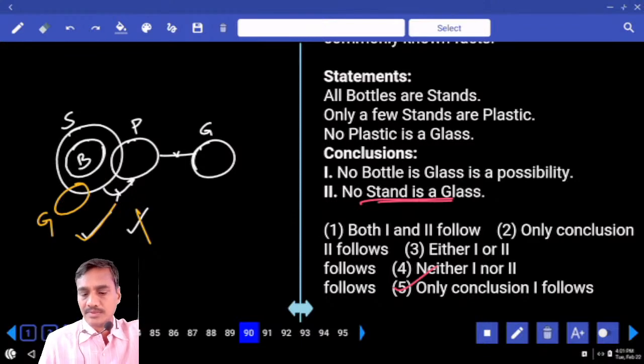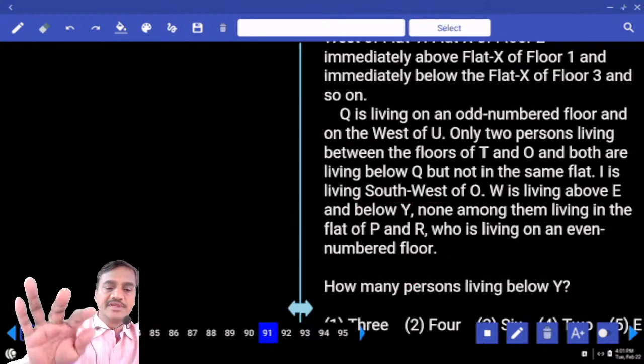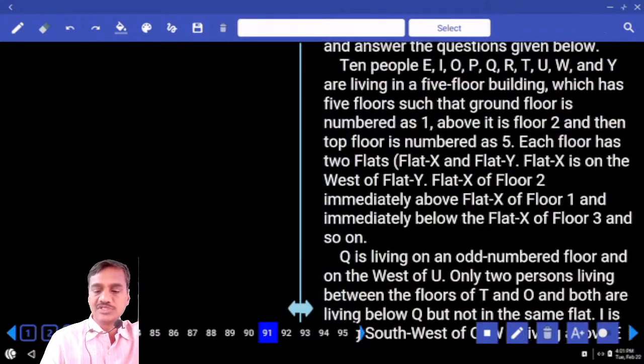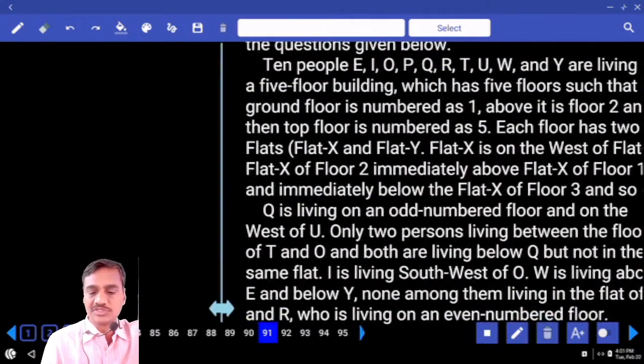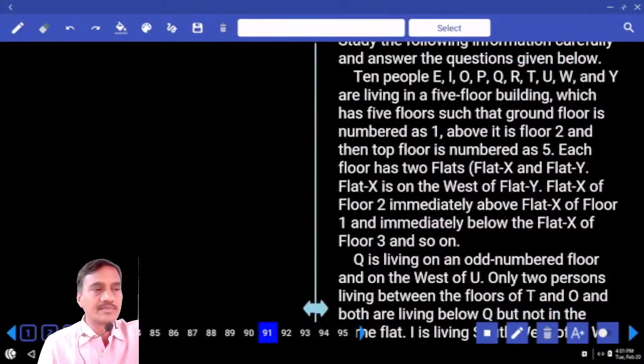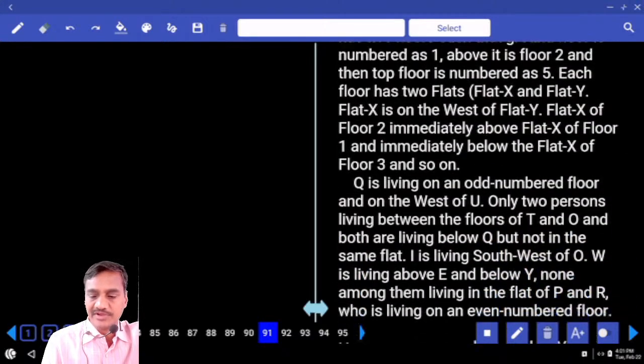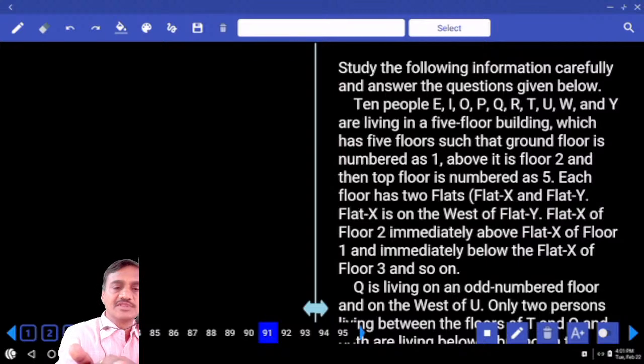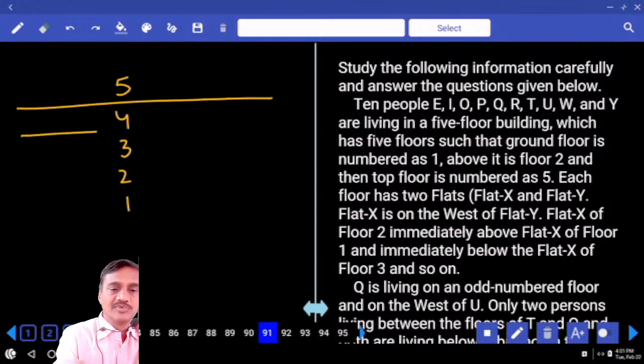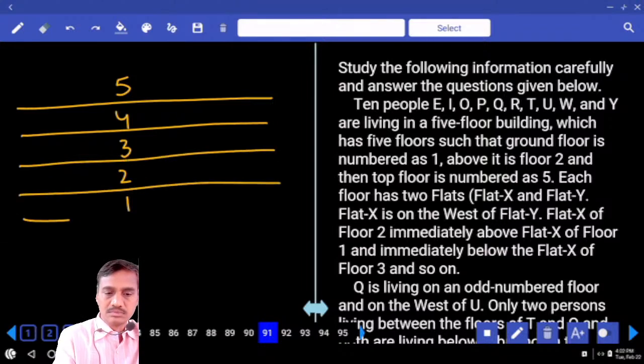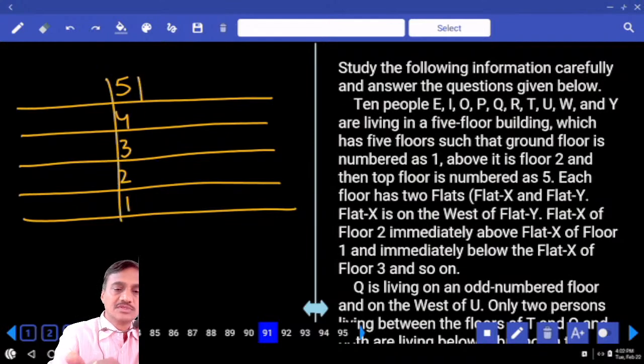Done? Then next one, 91 to 95. Now, till now, questions 65 to 90, in these 25 questions, not even a single question is difficult. One of the regular types of questions. Then coming to 91 to 95. Now in this, how many are there? There are 5 floors: 5, 4, 3, 2, and 1. And in each of these floors, how many flats are there? 2 flats in this one. 5 floors, 2 flats each.